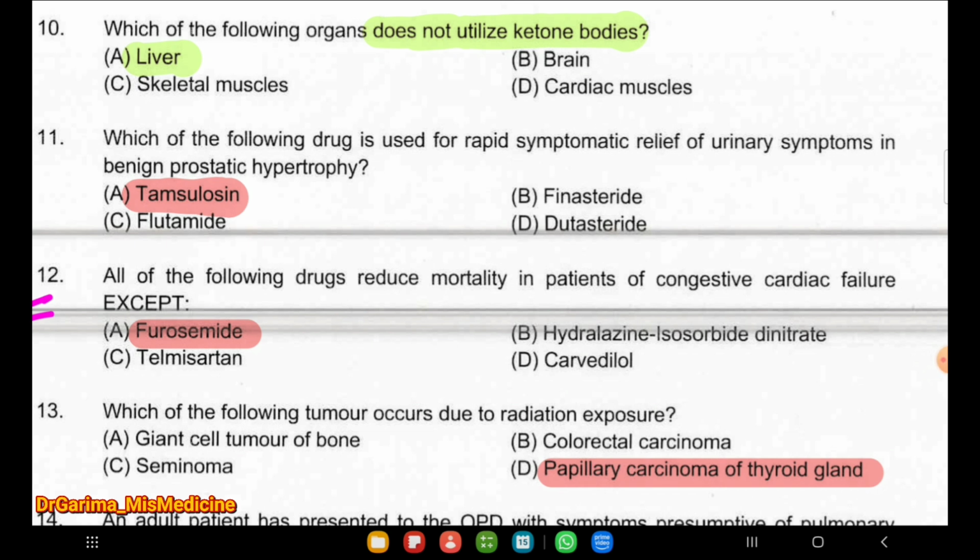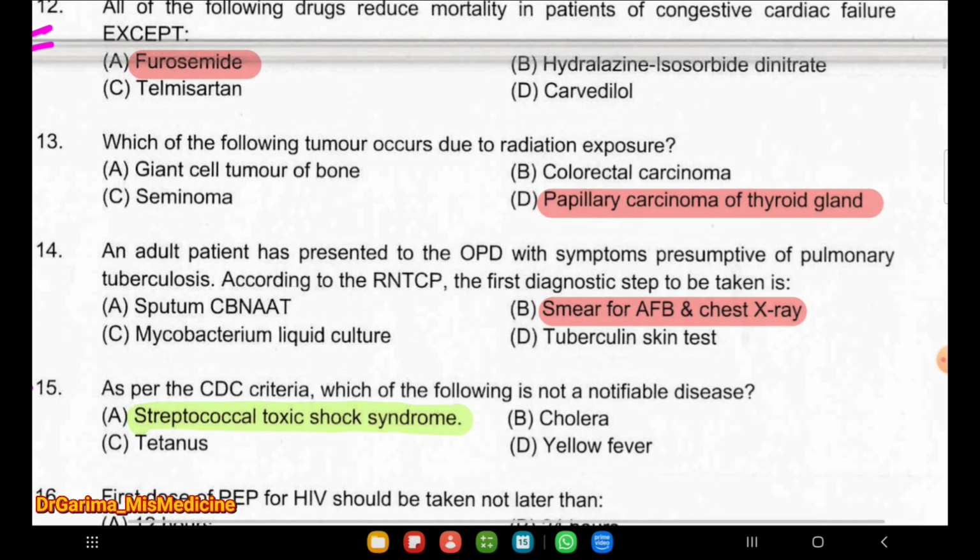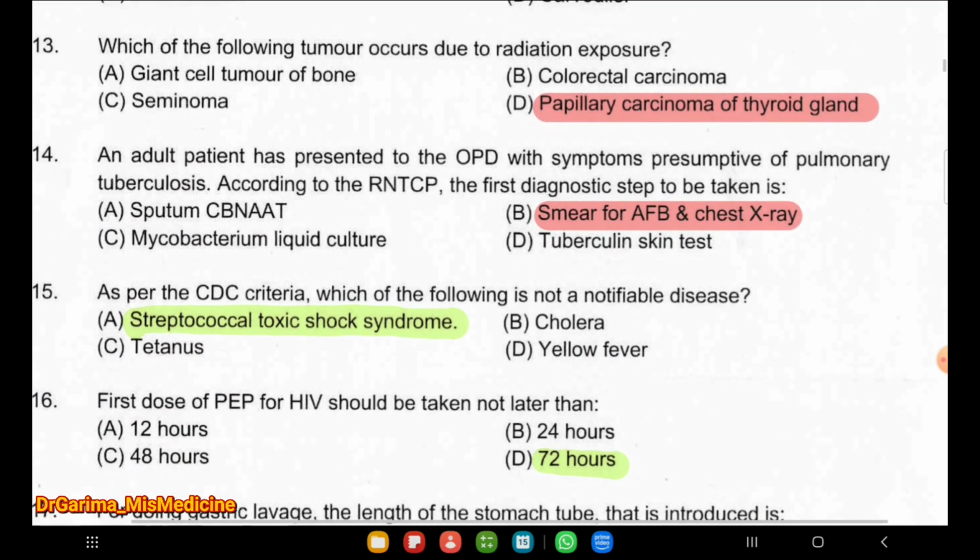Next question, which one of the following drug is used for rapid symptomatic relief of urinary symptoms in benign prostatic hypertrophy is tamsulosin. This is the drug of choice. And all of the following drugs reduce mortality in patients of congestive cardiac failure except furosemide. Next question, which one of the following tumors occurs due to radiation exposure is papillary carcinoma of the thyroid?